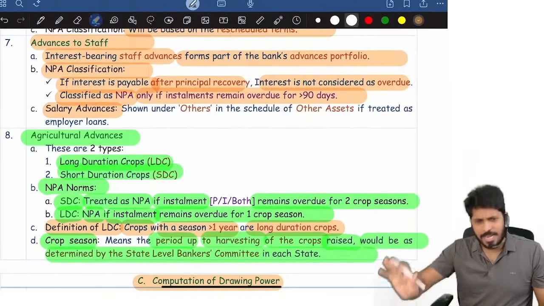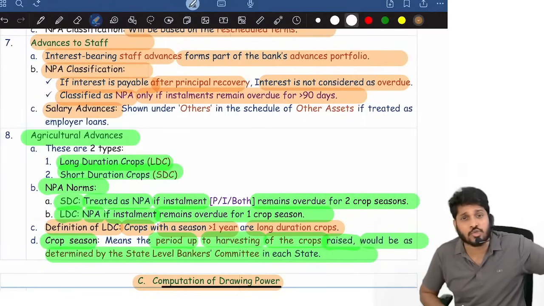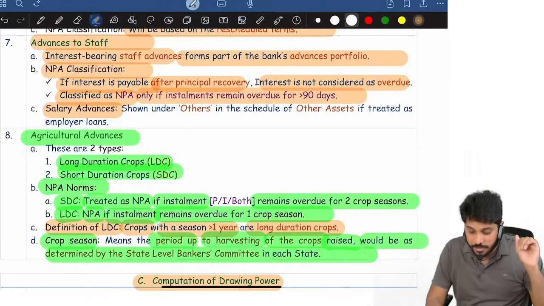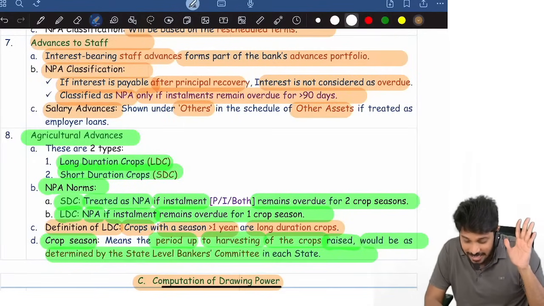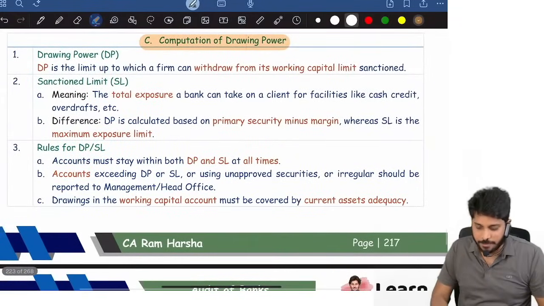Salary advance: as an employer, I'm giving some loan to an employee which will be adjusted in the next 2-3 months. A salary advance is not shown under the advances portfolio. That will be shown under other assets, under others. Okay, that's it. Now, how is drawing power computed?